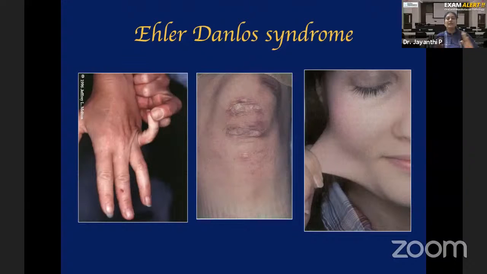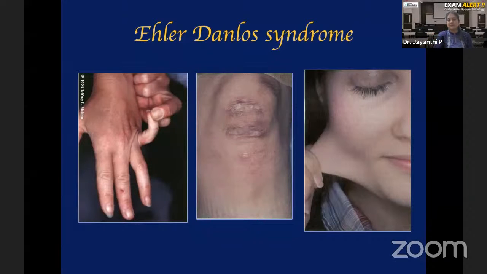So what are the common symptoms and signs seen in all forms? In each form, slight variation is there. We are not going into that. The common features for all the forms: because collagen is mutated, the patient will have increased elasticity of the skin. You see this picture here. This girl is able to pinch the skin and pull it out like that, which means that the skin is also having collagen. So there will be increased elasticity of the skin.